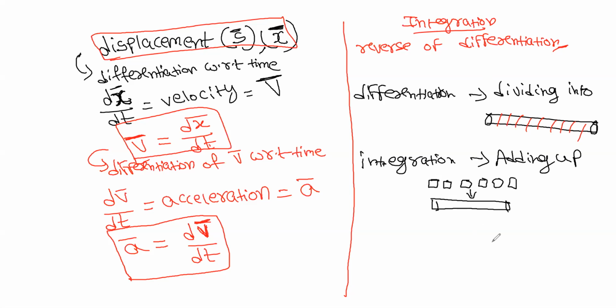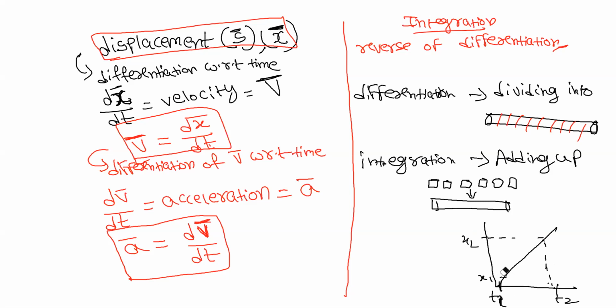In general, if you want to do integration in a graph, integration also has two points like t1, t2. Here you will also get x1 and let us suppose x2. This is t1.